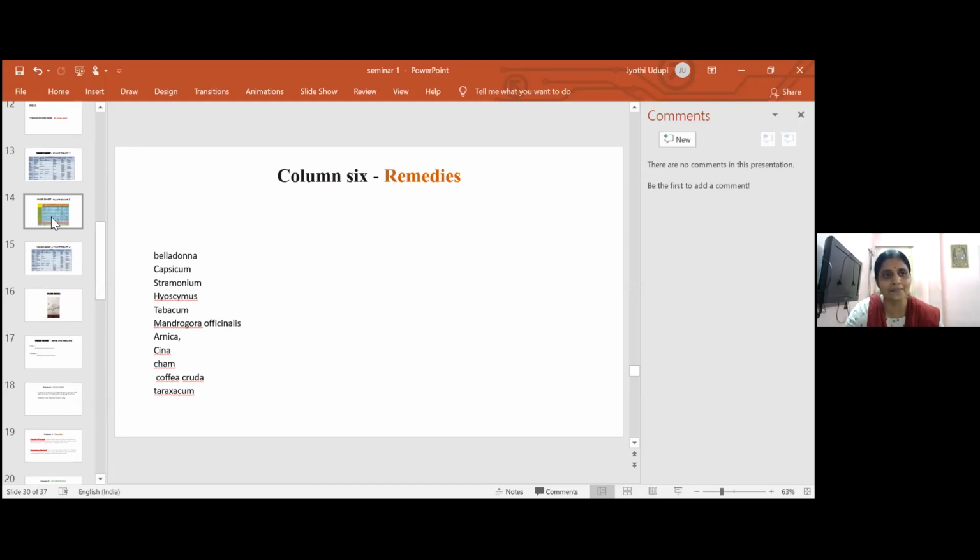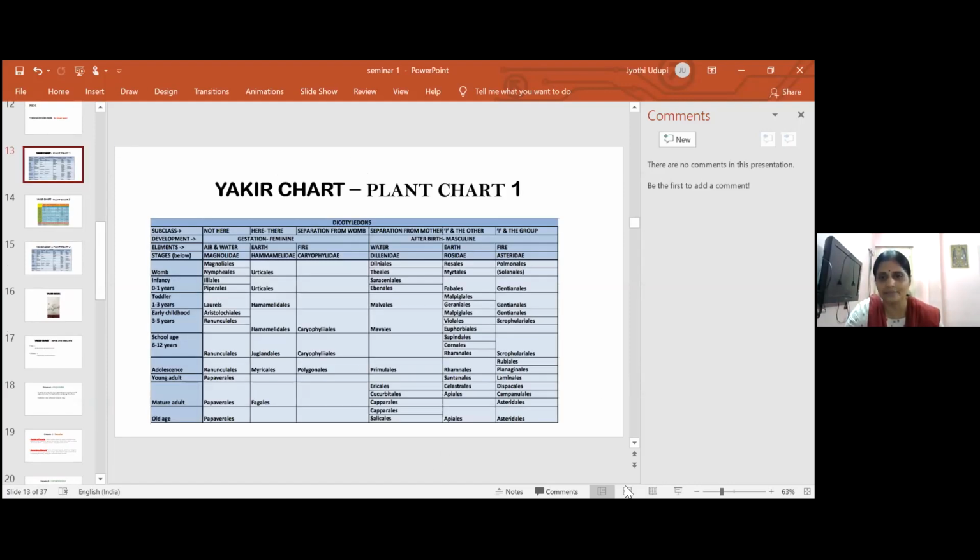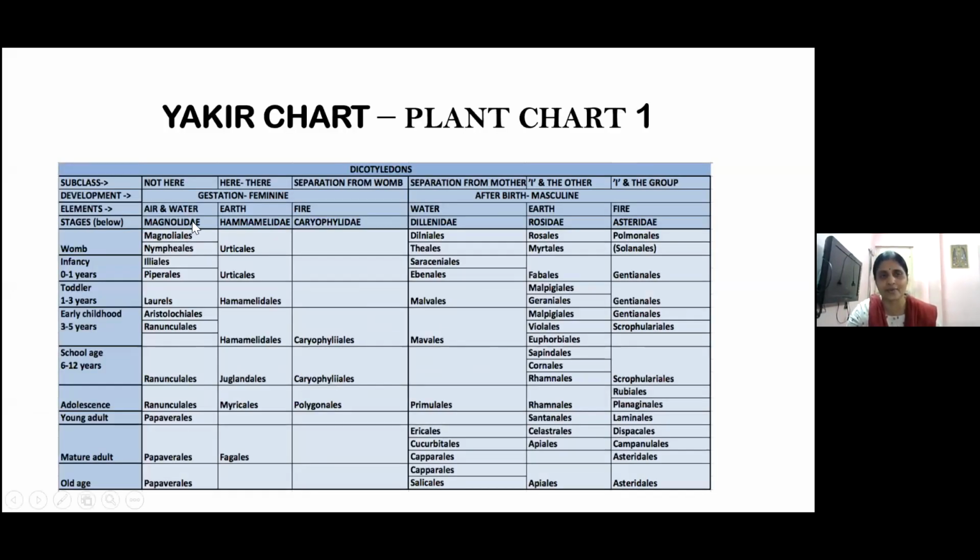See, this is what I was talking about for columns 1, 2, 3, 4, 5, 6. From birth to more than that, what we say is no ego to full ego.